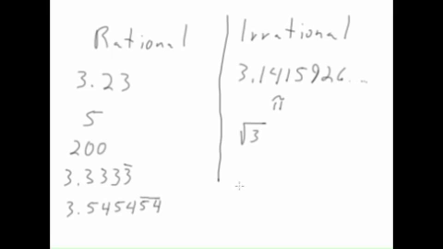Okay, now within rational numbers, let's say we clear this here. We're not going to go anything more specific within irrational numbers, but within rational we can find some more specific sets of numbers. And one of those is integers. This is a really important word in math because there are a lot of times we will reference integers. These are the numbers a lot of us think of as whole numbers. They're the numbers without decimal places on them, but it includes all the negatives and the positives and 0.